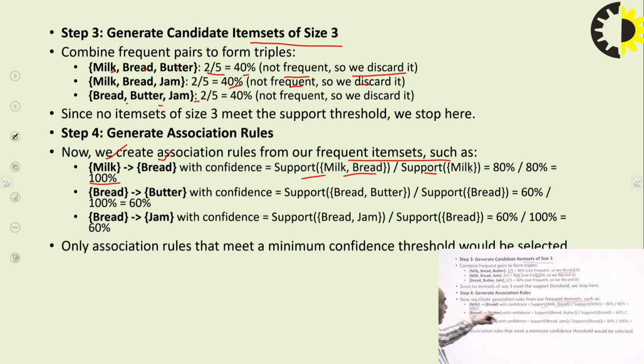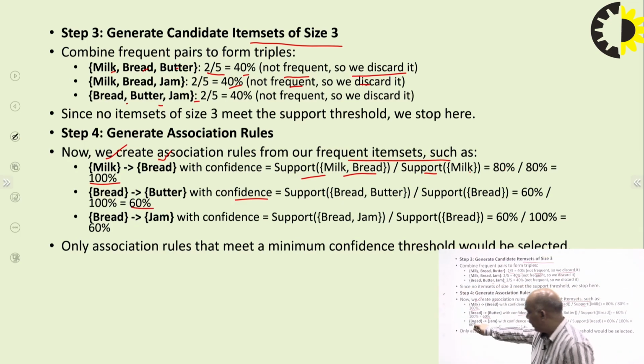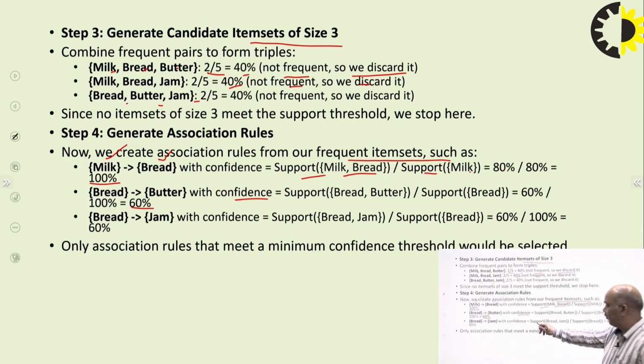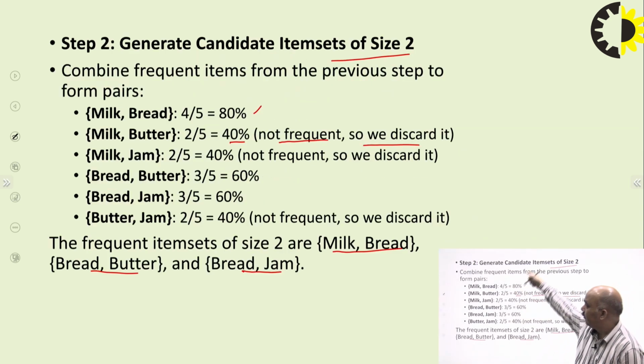If we purchase bread and butter, now we have to identify the confidence: the support of bread and butter divided by the support of bread. With respect to bread, it comes out to 60% in this case. If we purchase bread, then we purchase jam: the confidence is the support of bread and jam divided by the support of bread, 60% divided by 100%. So how do we get the values? 80, 60 and 60 are from the previous values. From there, we get those values.